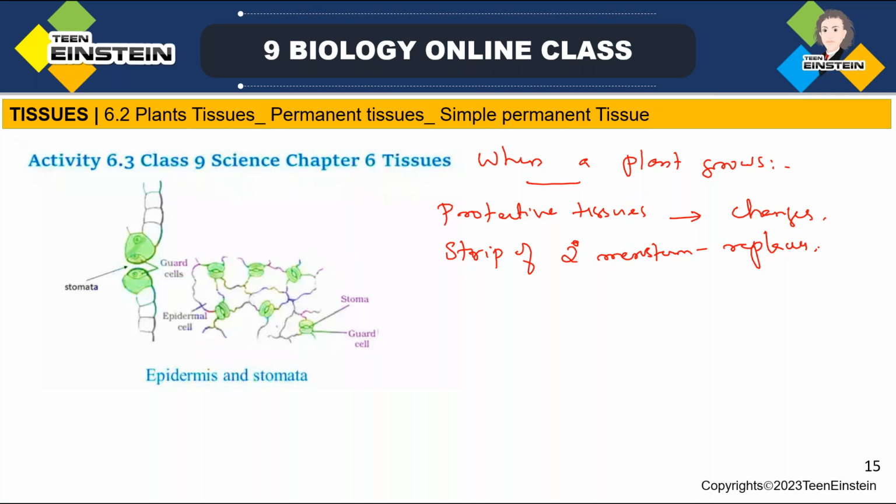Many thick layers form the bark of the tree, and they have dead cells, cork cells, completely arranged without any intercellular space, and they have a chemical called suberin in the walls. And that is impervious to gases also.